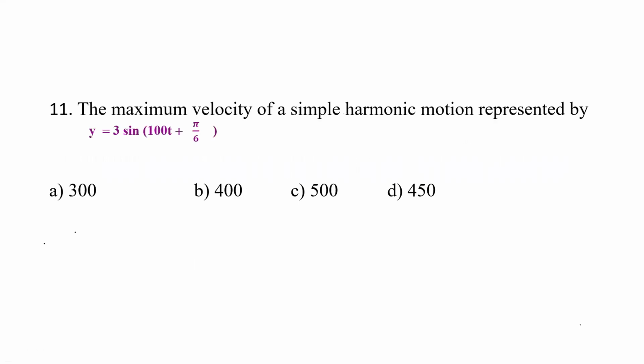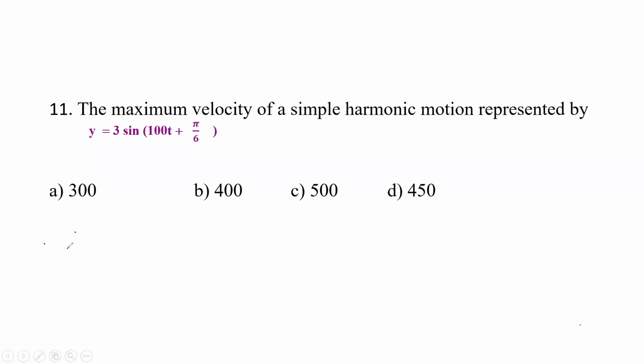Next question. The maximum velocity of a simple harmonic motion represented by the equation, so you have an equation for SHM. We need to calculate the maximum velocity. The given equation is y equals 3 sin of 100 t plus pi by 6. Here, how to calculate the maximum velocity? Already we know the relation between amplitude, velocity and omega. By that, we can calculate this.